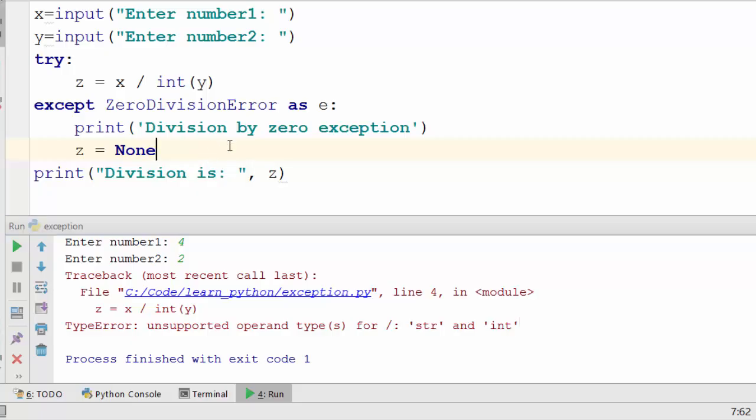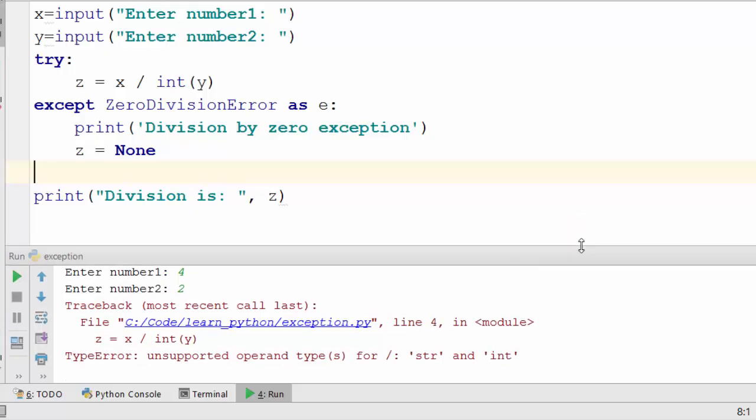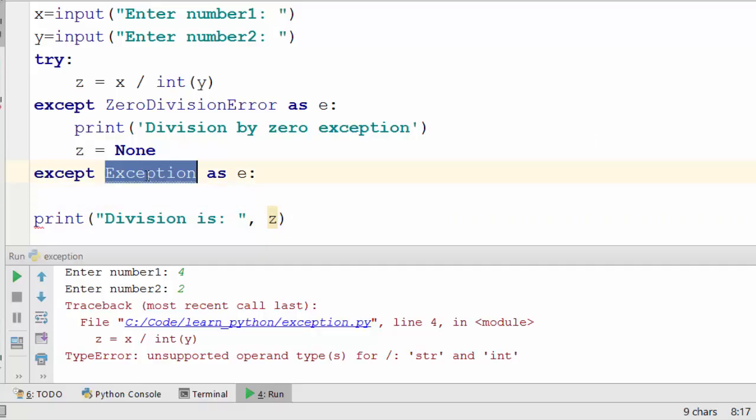So what should we do here? First of all, if you want to handle this exception, you want to figure out which exception type that is. So let's first cover how to figure out the type of exception. You'll just handle it as a generic exception first, because you don't know the exact name, right?